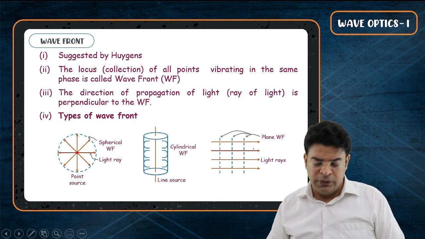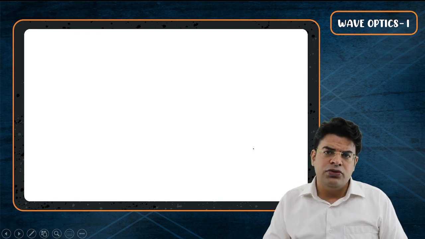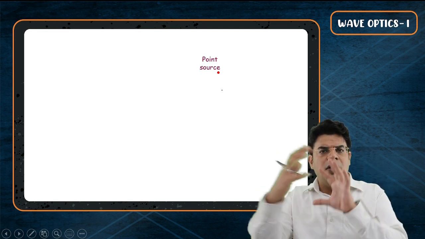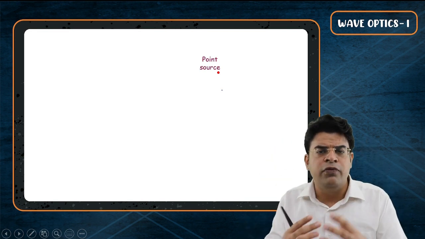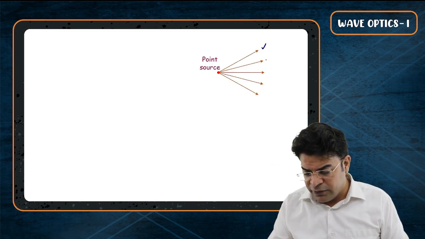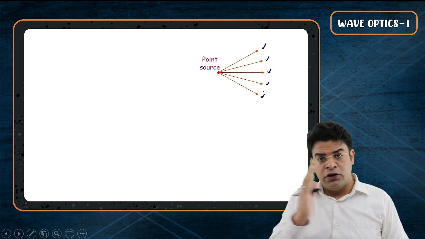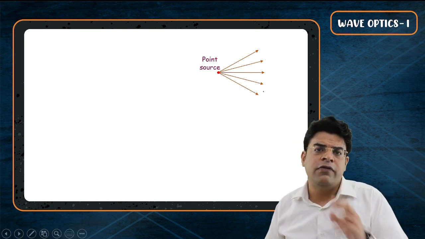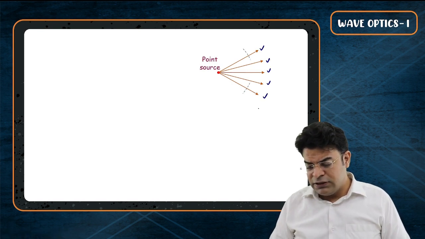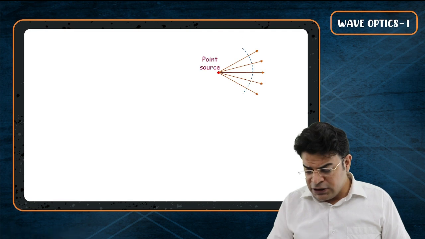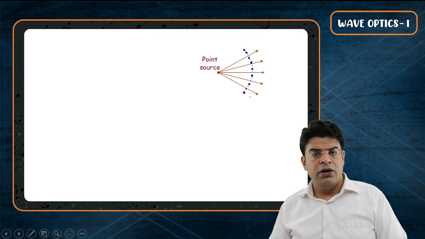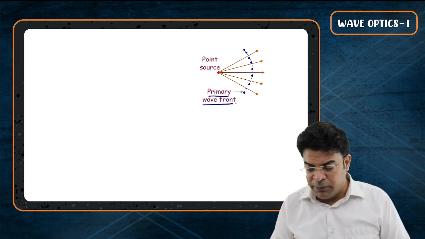What does Huygens principle say? To understand it, assume that you have a point source. And rather than thinking of light coming out in all directions, we will just focus on light moving in one direction. So focus on the light moving towards right. So if these are the light rays coming out of the point source and moving towards right, we can think of a wavefront. Now the type of wavefront due to these rays will be something like this. Now each point on this wavefront will be in the same phase. Now we call this, let's say, the primary wavefront.